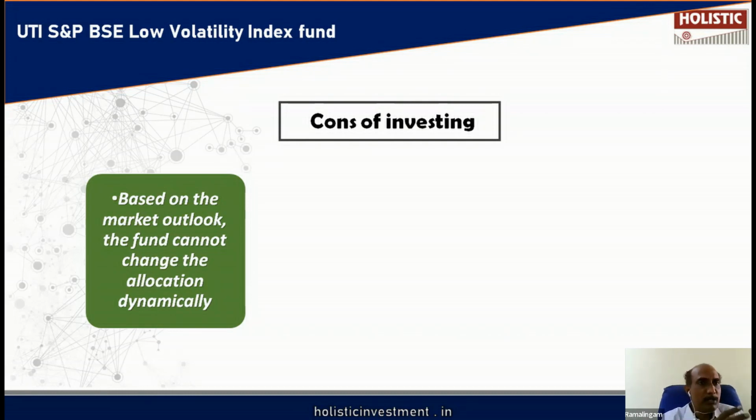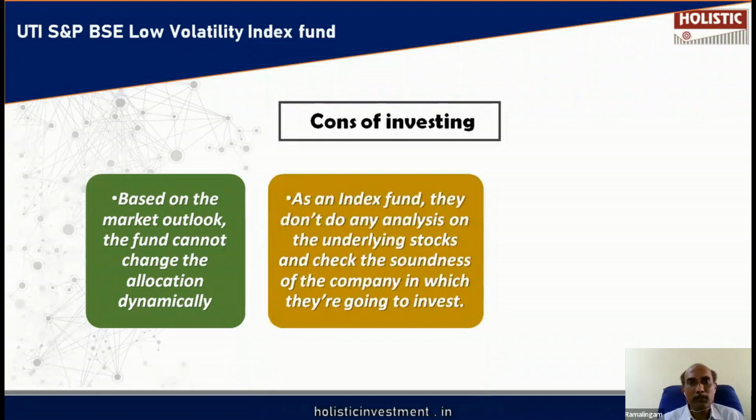If the information technology sector is going to do well, and the outlook is in its favor, then they can have a higher allocation to that sector. After some point in time, the outlook changes and becomes brighter for the pharmaceutical sector. Then they can reduce the exposure to information technology and move to pharmaceutical. This is not possible with this fund because its mandate is to simply replicate the index. Whatever weightage is given in the index will be blindly followed, not based on any outlook, not based on any analysis.